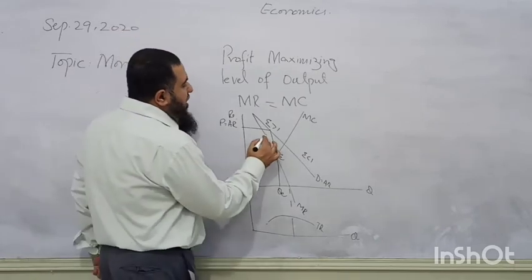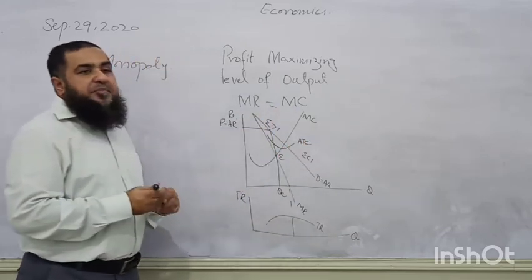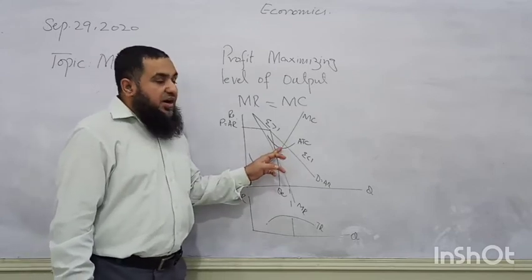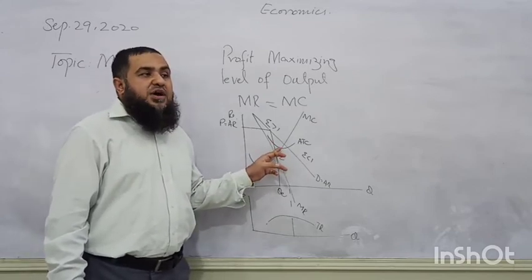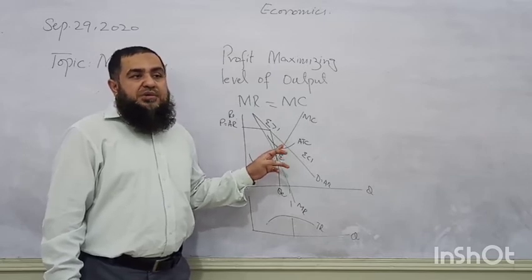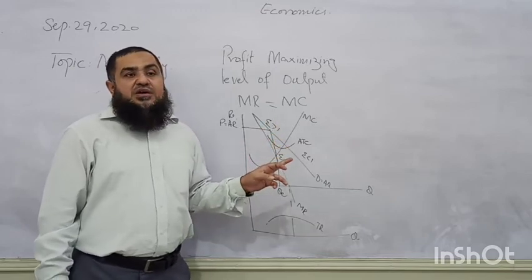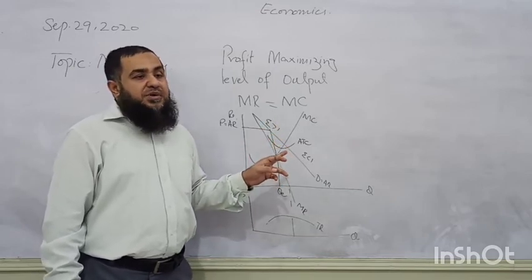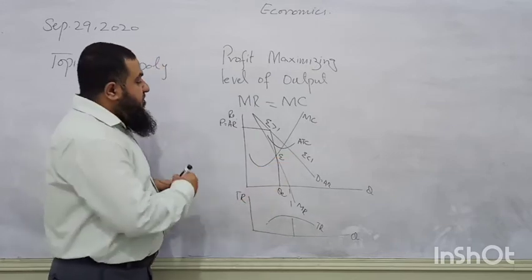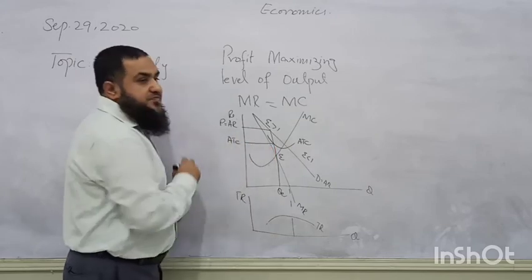Now, what type of profit will be earned by this monopolist firm? Supernormal. We have to draw the average total cost. Keep it in mind, once again I make you aware that marginal cost should intersect the average cost at its minimum point. Where will it intersect? The minimum point. Some students draw the average cost curve so that it is not intersected at its minimum point by the marginal cost. So at this level of output, the average cost of production of the firm is like this.